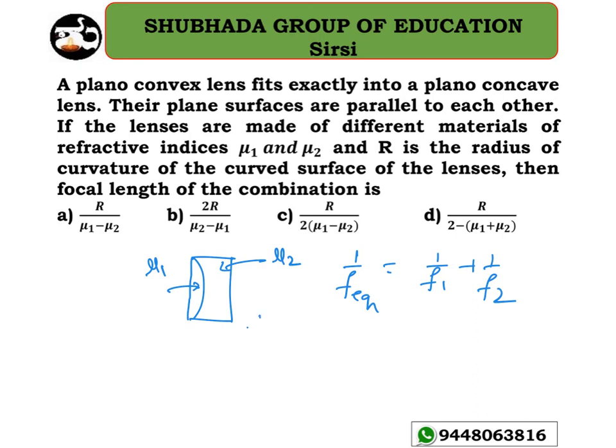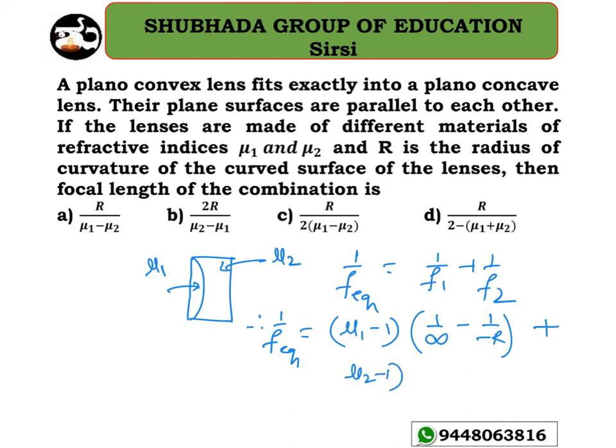Okay, so let me take 1 by f equivalent must be equal to 1 by f1 plus 1 by f2. Using the Lensmaker's formula, 1 by f1 is mu1 minus 1 into 1 by R1, which is 1 by infinity, minus 1 divided by minus R. Then 1 by f2 is mu2 minus 1 into 1 divided by minus R minus 1 divided by infinity. So therefore, simplifying that, I will get f equal to R divided by mu1 minus mu2. So that's the reason why, which is the right answer? Option A, R divided by mu1 minus mu2. Option A is the right answer for this question.